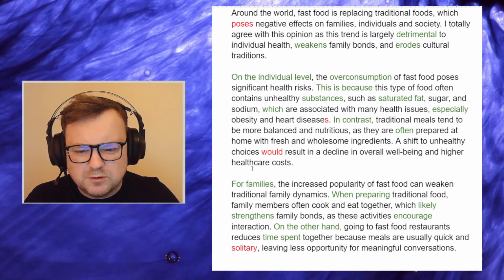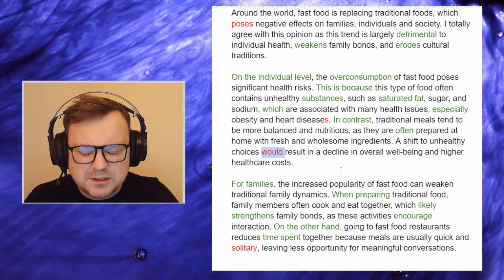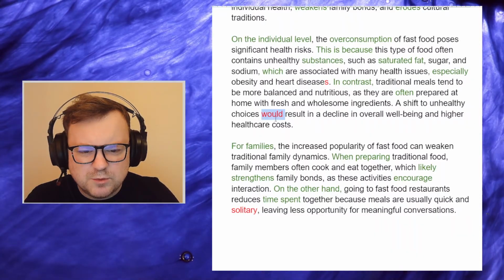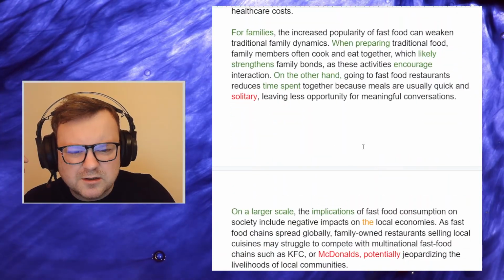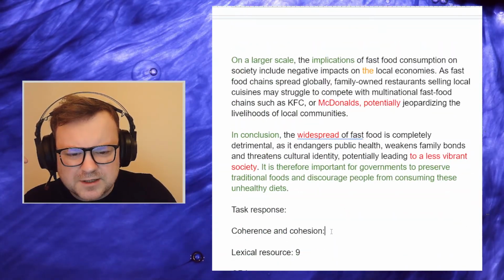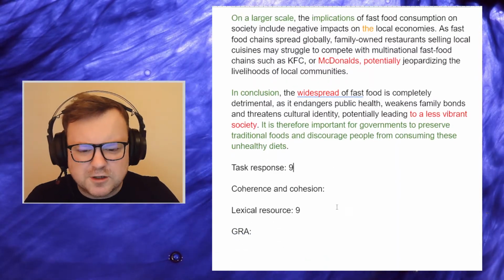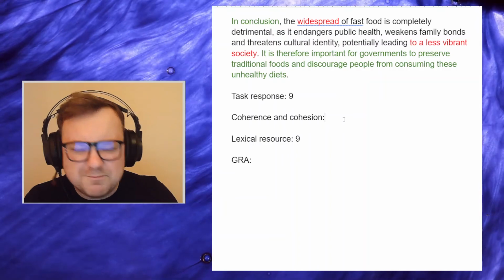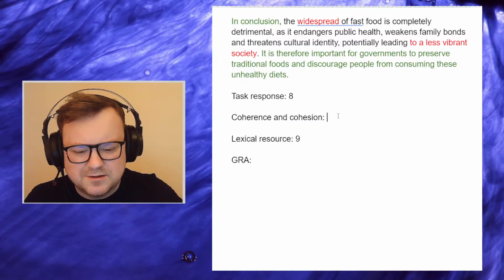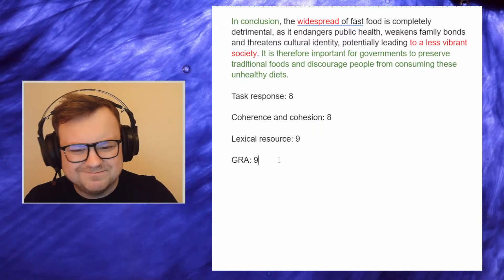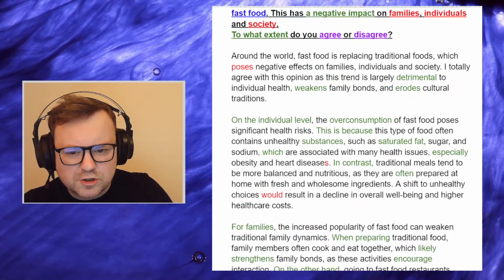Maybe there's just a couple of slight problems, maybe, with that word. But is that more towards coherence or is that more towards task response? No, I think it is fully developed. Yeah, I'm going to go with 9 for task response. I'm going to go... No, maybe 8, 9, perhaps. Perhaps. Let's think about it. So task response.